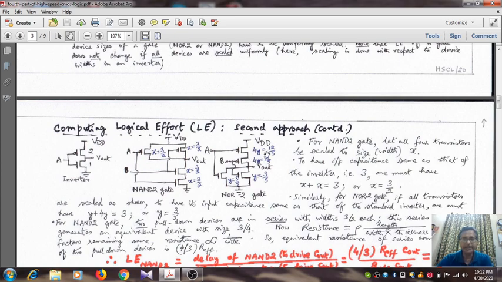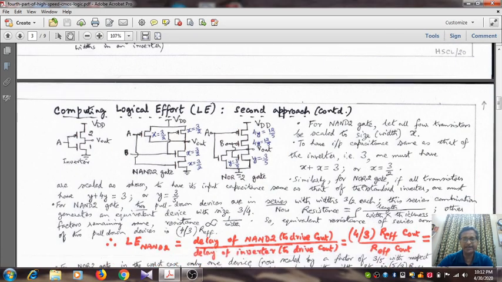In the 2 input NOR gate, you see that there is a relative sizing between the PMOS and NMOS. The PMOS transistor should be 4 times as large as the NMOS. So if you write that as Y for NMOS, you must write it as 4Y. Remember that as yet Y is unknown. So what we do is equate the input capacitance of this 2 input NOR gate with that of the standard inverter. So if you do that, what do you get?